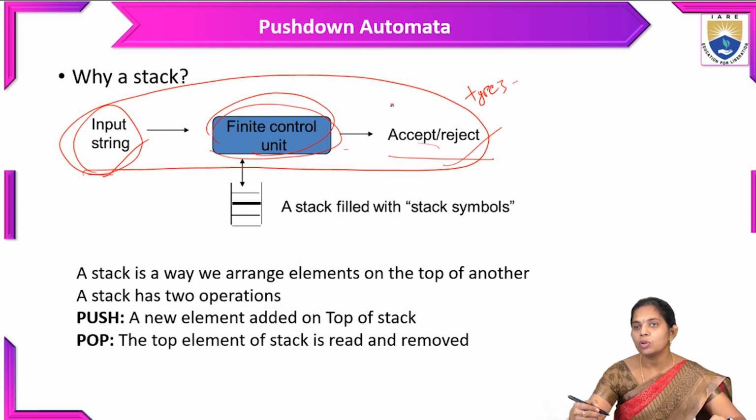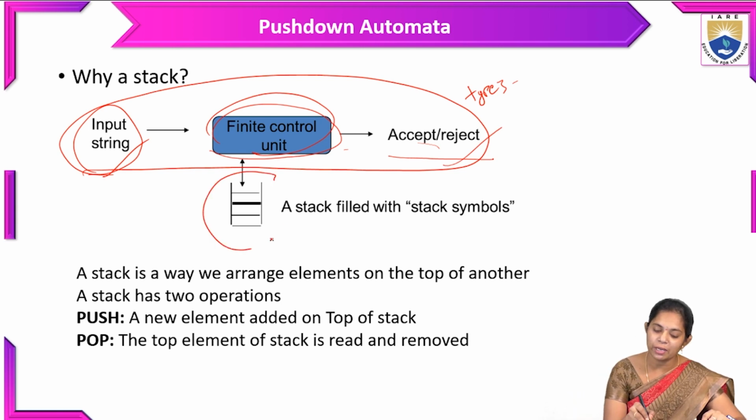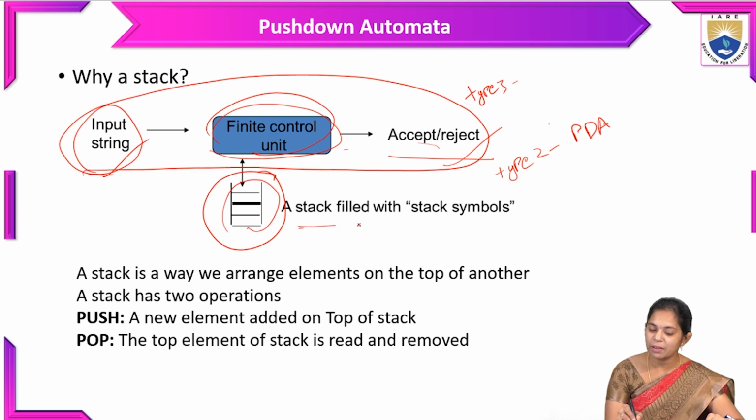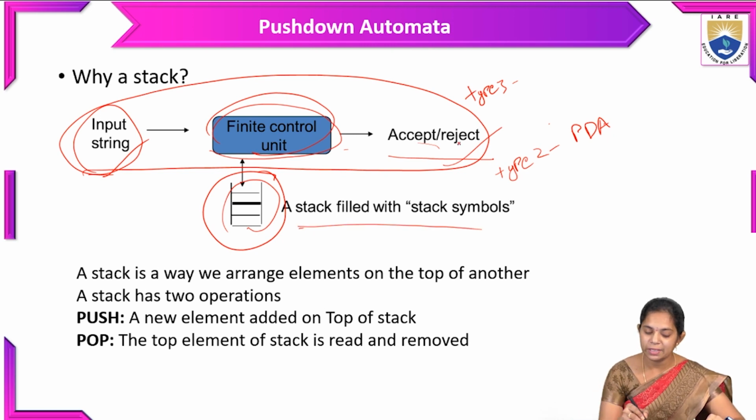When coming to the pushdown automata, we include a stack with the finite automata. One more element is added to the finite state machine, and that is nothing but PDA. When we combine this stack with the finite state machine, it is called a type 2 grammar, which is called PDA, pushdown automata. This stack is filled with stack symbols. We can give the input symbol along with the initialization. We will discuss more about this stack in the definition of pushdown automata.